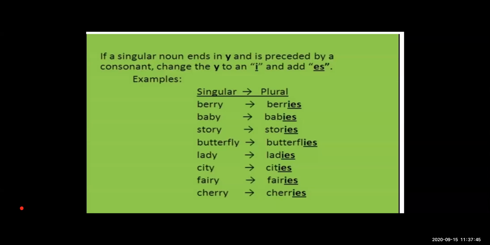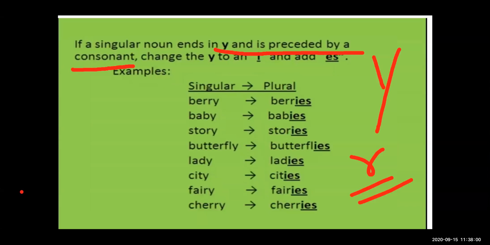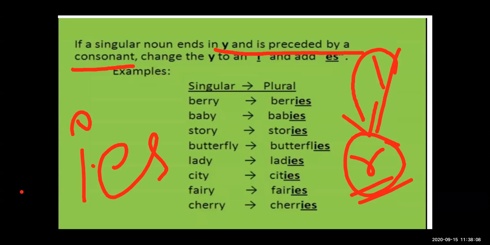See here, before y there is an r. So what is our rule? We have to see that the y is preceded by a consonant. R is a consonant, so before y there is a consonant. So it will convert into i, e, s. So what is the plural form of story?